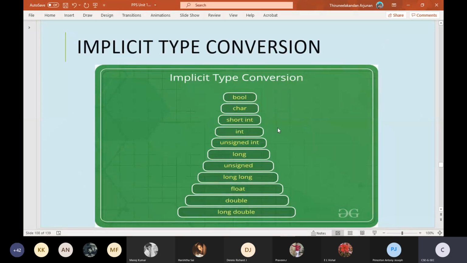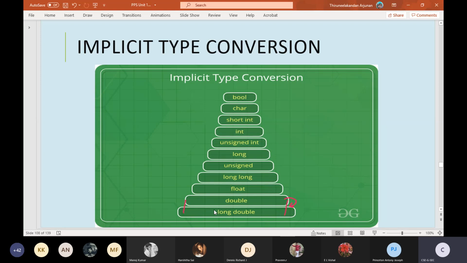Look at here. If we have a data type of double, we can dump it into this long double, because the size of a double falls within the long double.